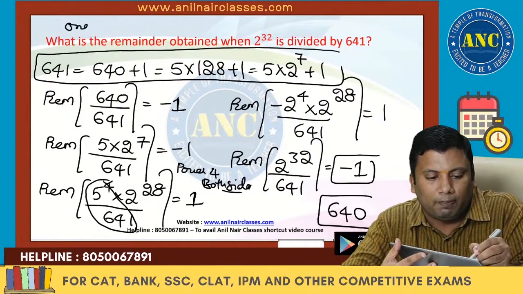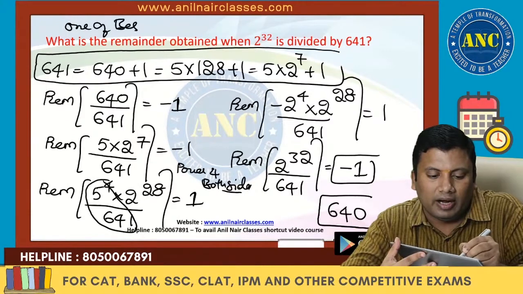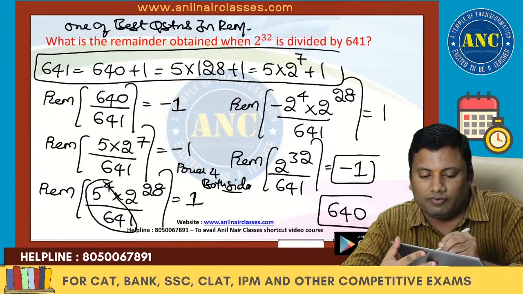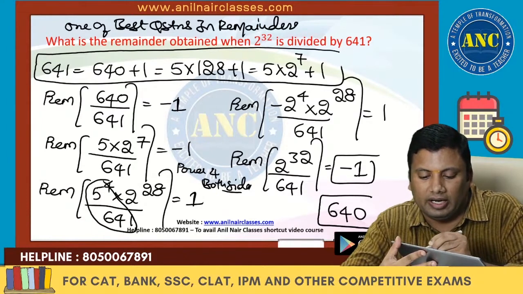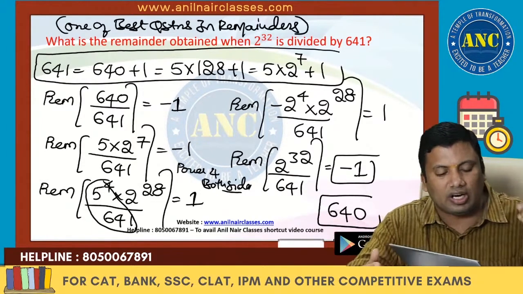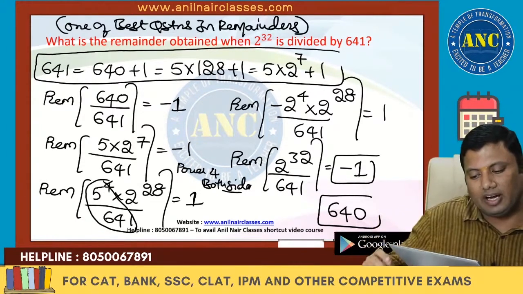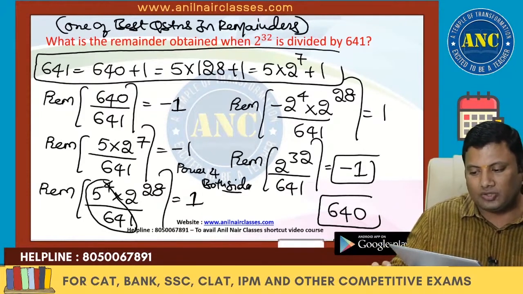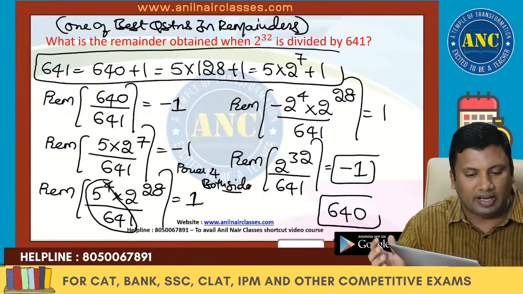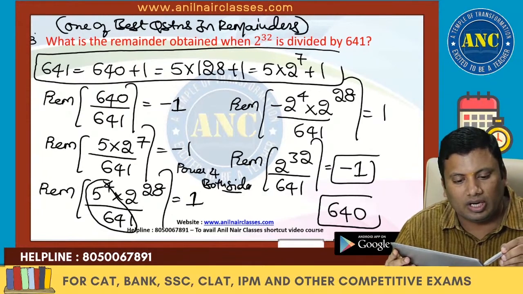Probably one of the best questions in remainders, sir. One of the best questions in remainders, where if you understand how to write 641 as 5 into 128 plus 1, you will get the answer very, very easily.